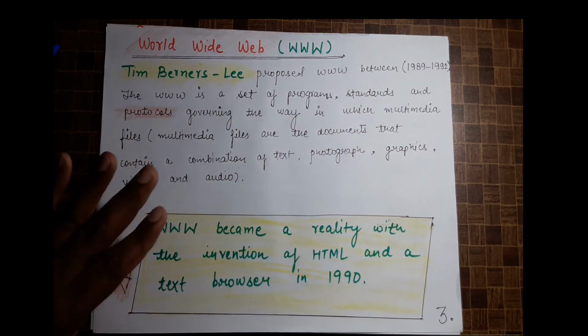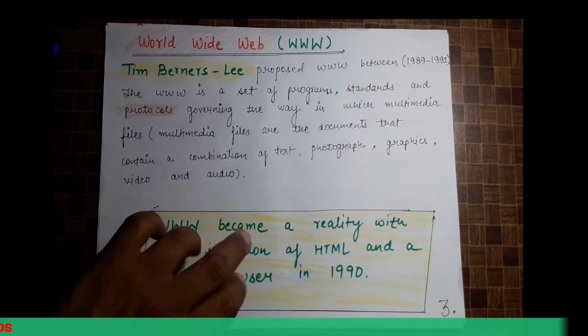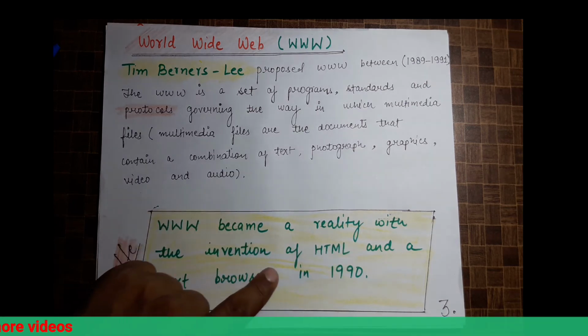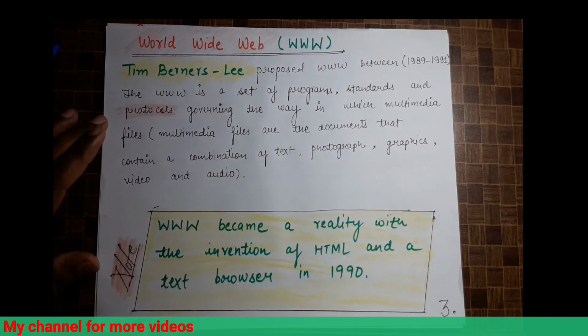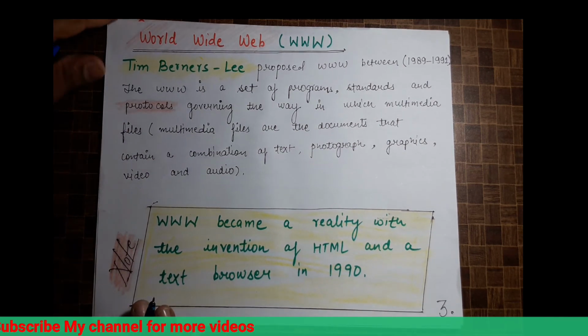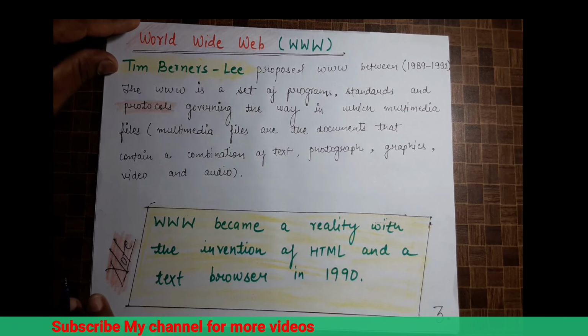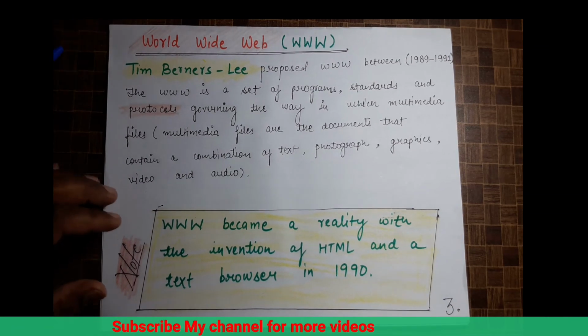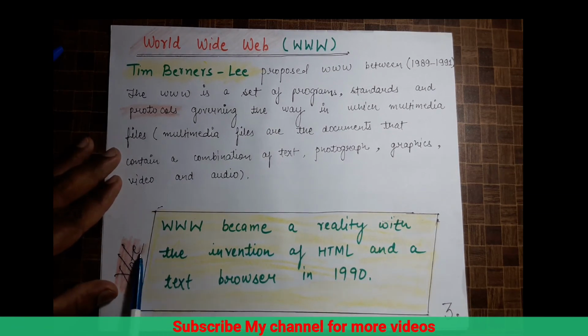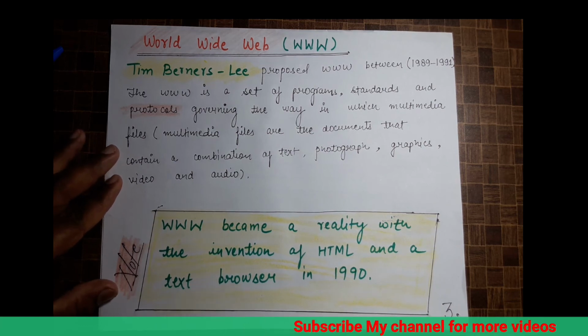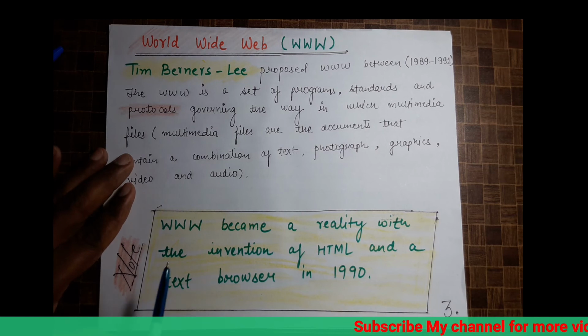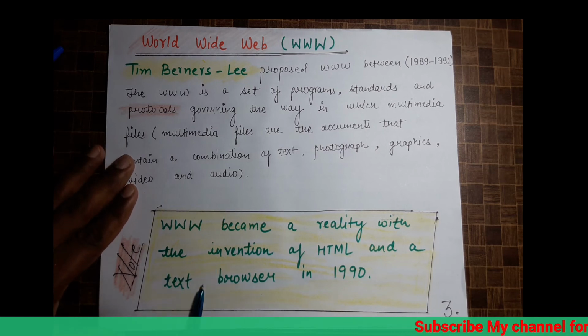So www became a reality with the invention of HTML and a text browser around 1990. Before that, when there was not so much invention in www, there was only text in the web pages.